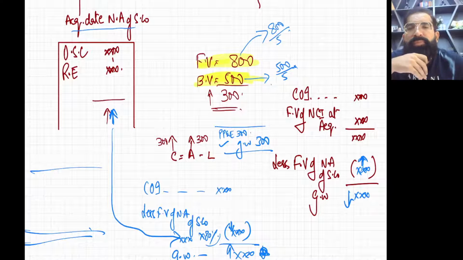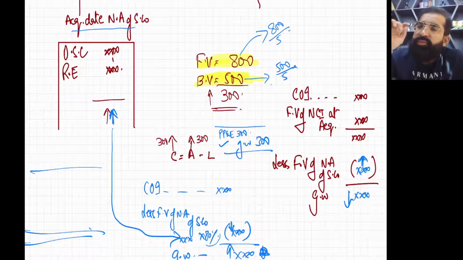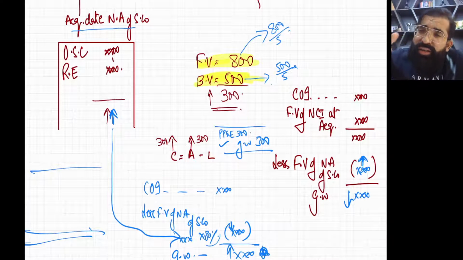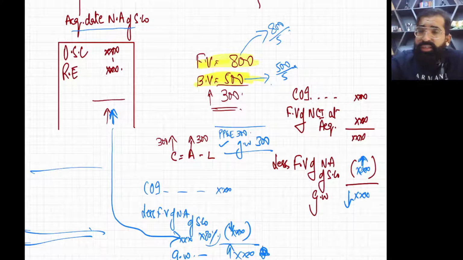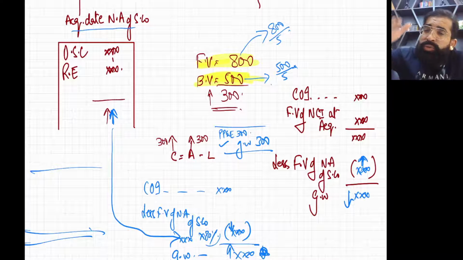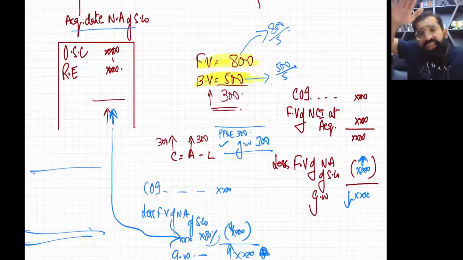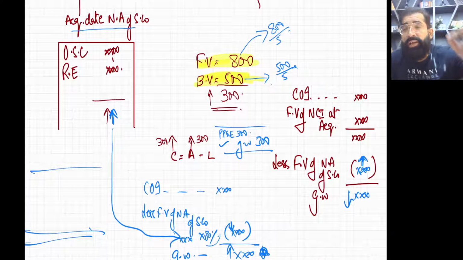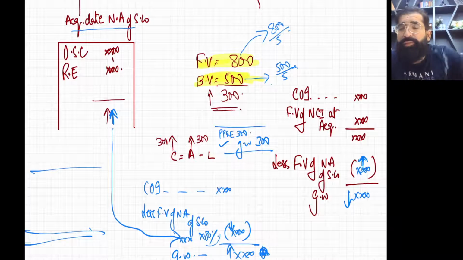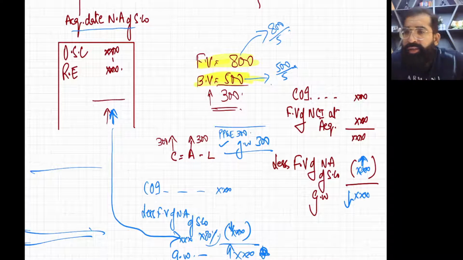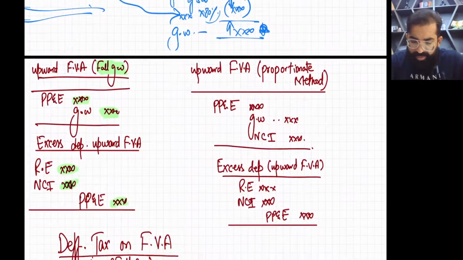As this asset belongs to S company, when we book extra depreciation in the books of S company in the post period, depreciation is an expense, so it will reduce S company's profits. It will automatically reduce S company's post acquisition retained earnings, so retained earnings and NCI both will be affected.